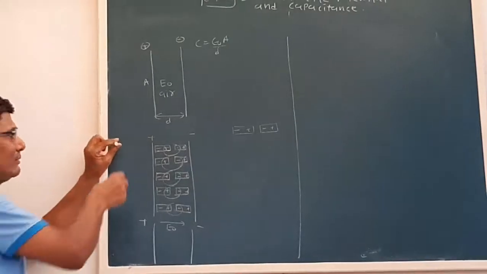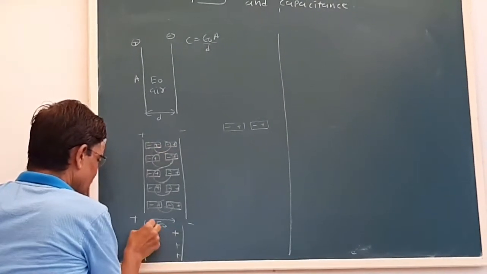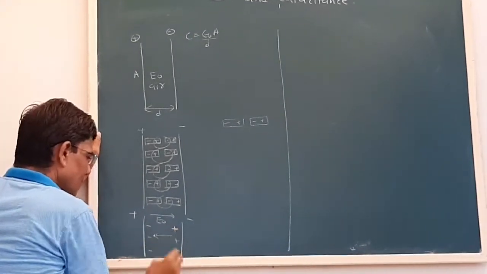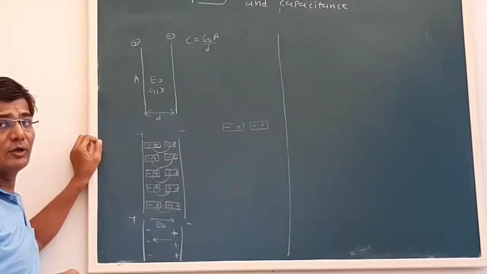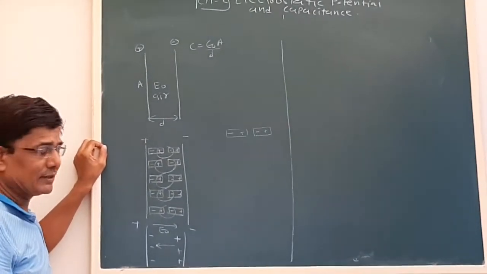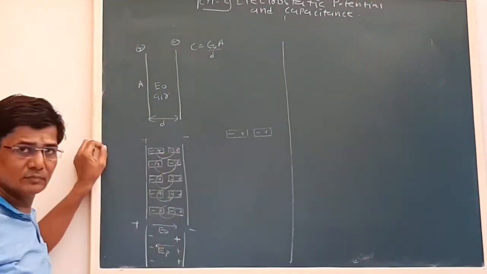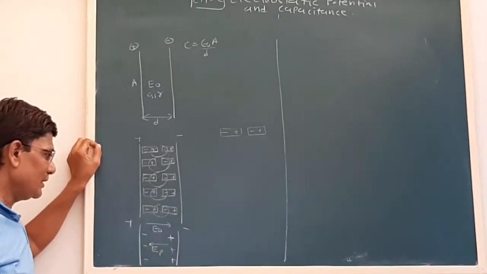But what we have seen, because of the presence of the dielectric, see, a dipole moment is induced between the plates of the capacitor. That is because of the presence of the dielectric material. That field will be in the opposite direction. Okay, and that is because of the polarization that we call as EP.